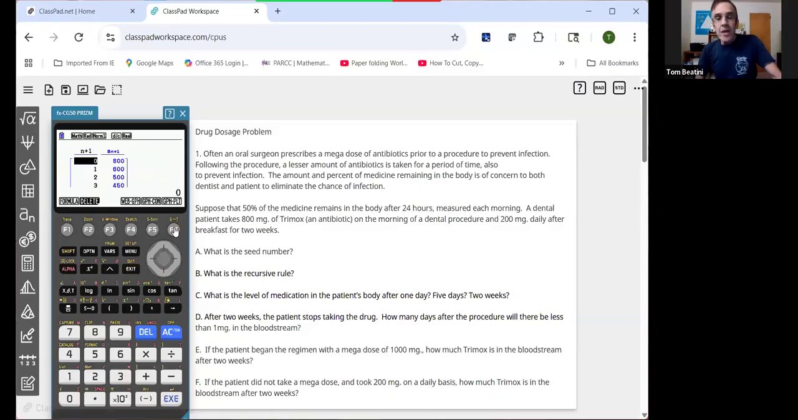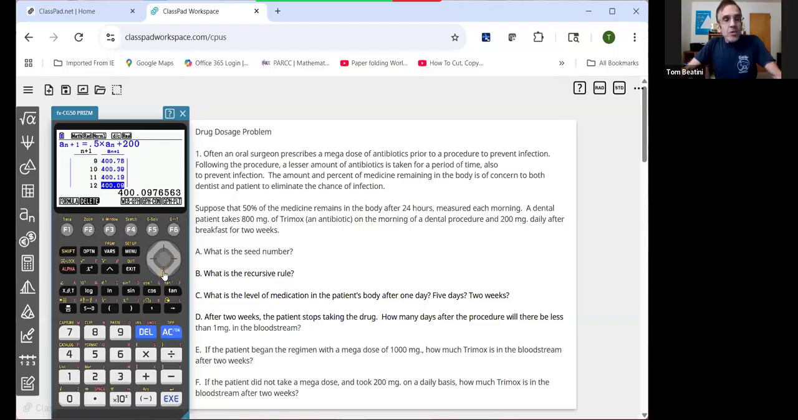So as you can see here, day 0, 800 milligrams. Day 1, 600 milligrams. Day 2, 500. So we can scroll through the table to see what's going to be happening over a period of time. So as you can see, the numbers are dropping.